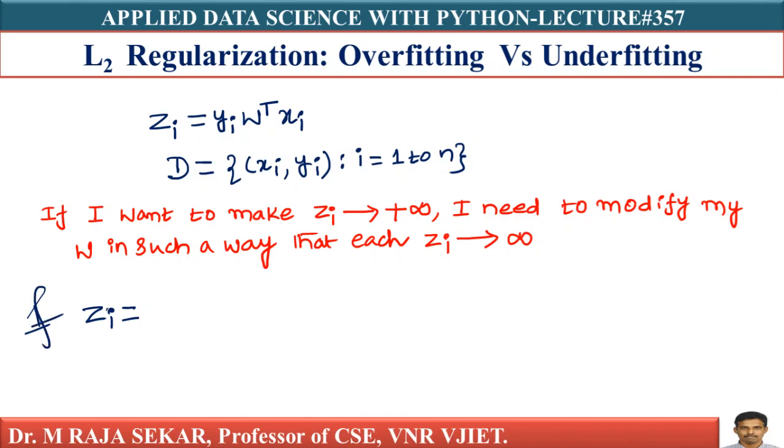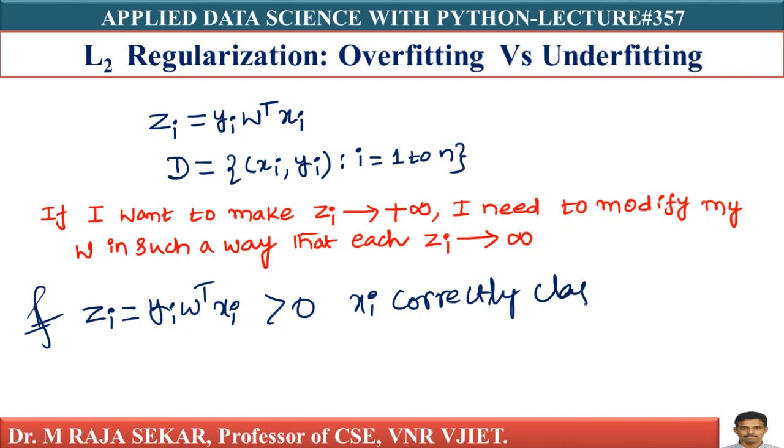If it is greater than 0, then my point xi is correctly classified, because this is the signed distance.